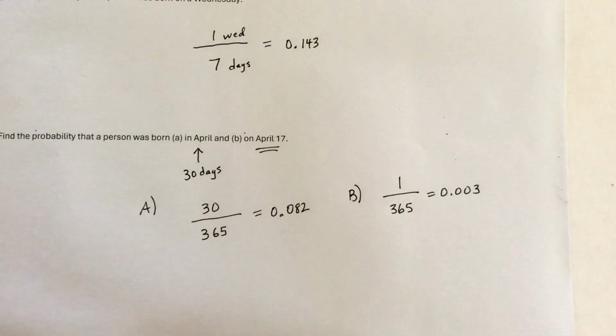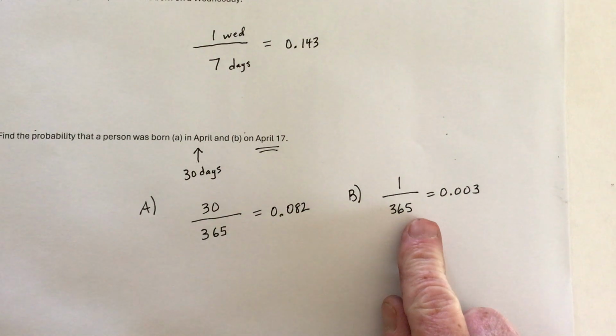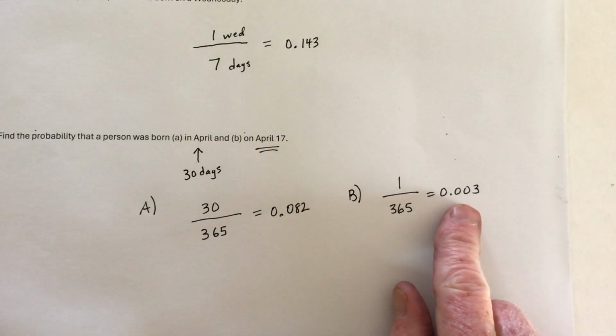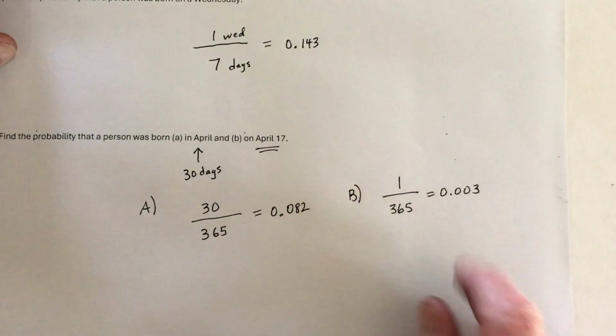So if 2 randomly chosen people met and they said, hey, my birthday's April 17th, what about you? And the second person says, hey, mine's April 17th. The chances of that happening are less than 1%, only a 0.3% chance.